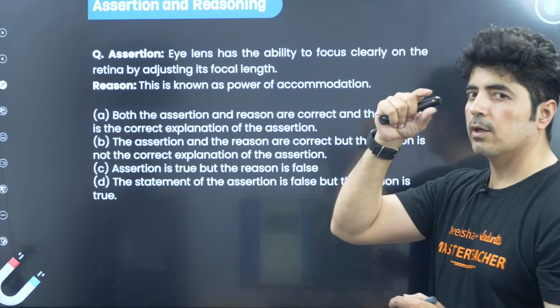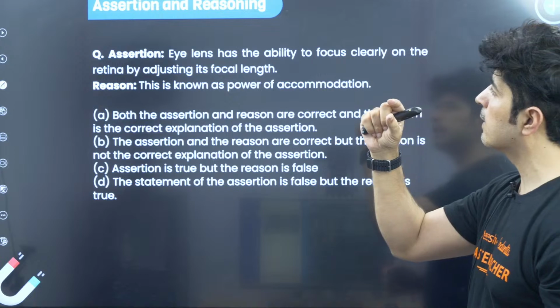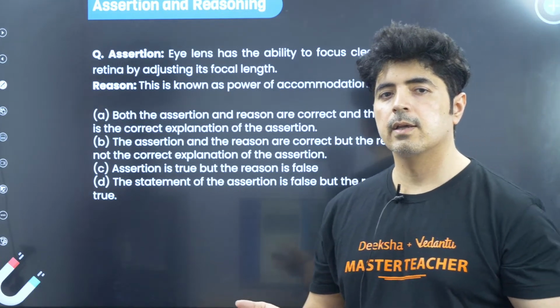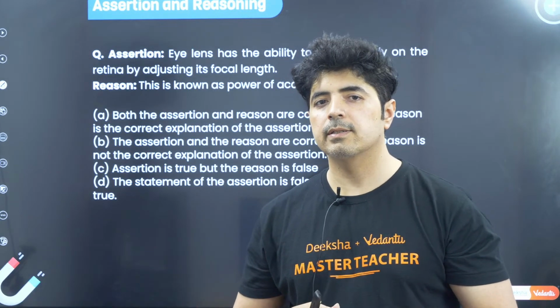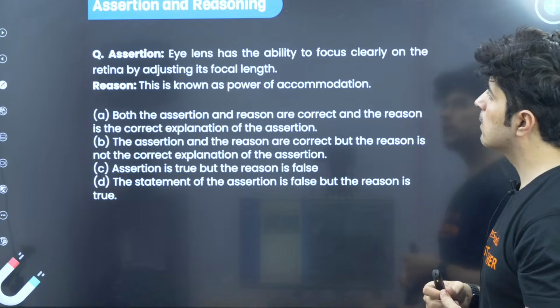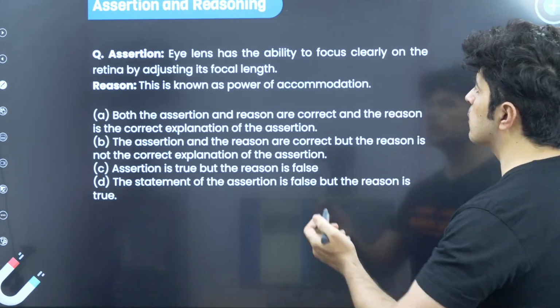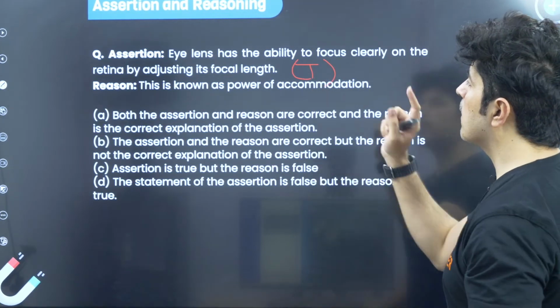So the lens in our eye has the ability to focus clearly on the retina by adjusting its focal length. Yes, there are ciliary muscles which adjust the focal length, and we are able to adjust the focus, and because of that we can adjust the light coming in, right? So this is absolutely true. This is known as power accommodation.